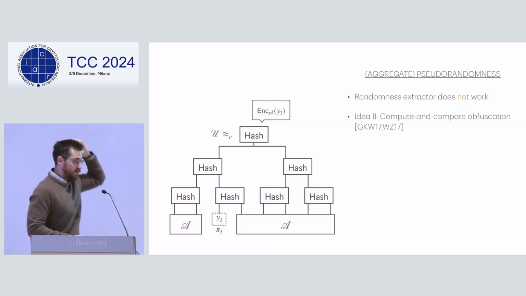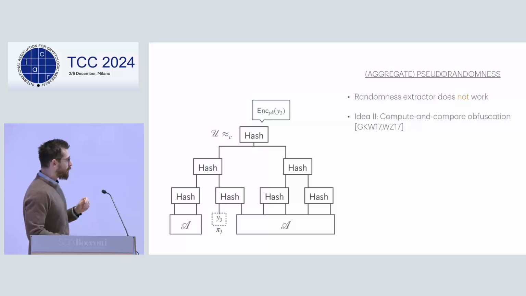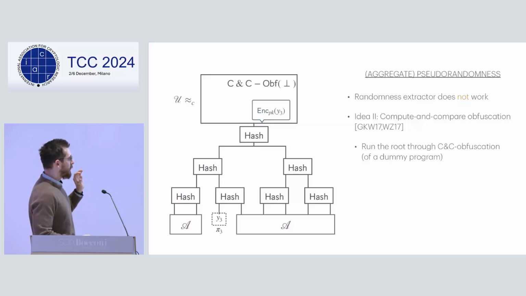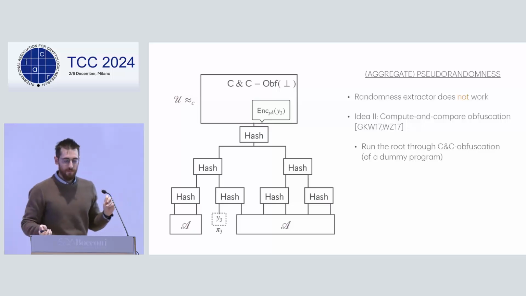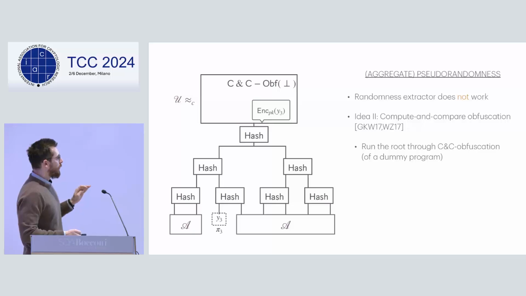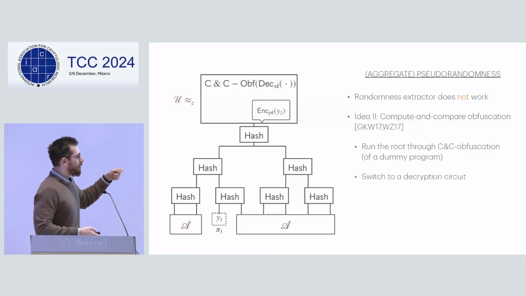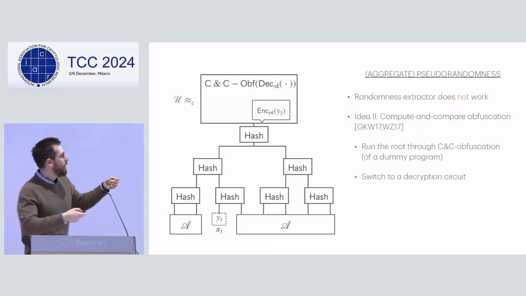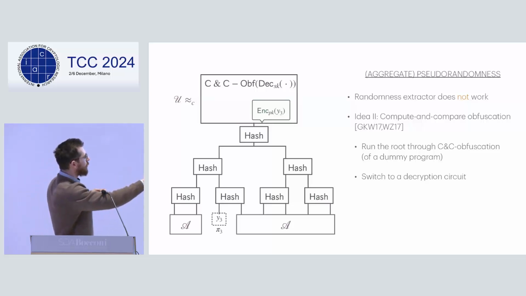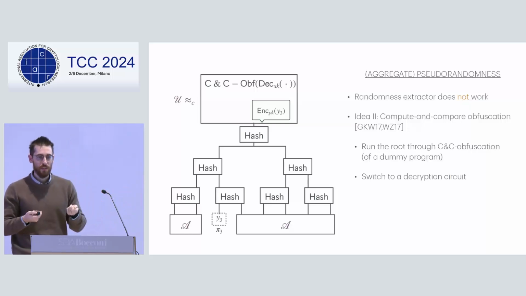Which we rely on the notion of compute and compare obfuscation. And the idea is actually quite simple. We add an additional layer to this tree where we feed the root of the tree through a compute and compare obfuscation program of a dummy program. Okay? So the program is doing nothing, except that in the security proof, we will switch this program from a dummy program to a decryption circuit. So the decryption circuit has the secret key hardwired, and so it can remove this extra layer of encryption and output the Y3.